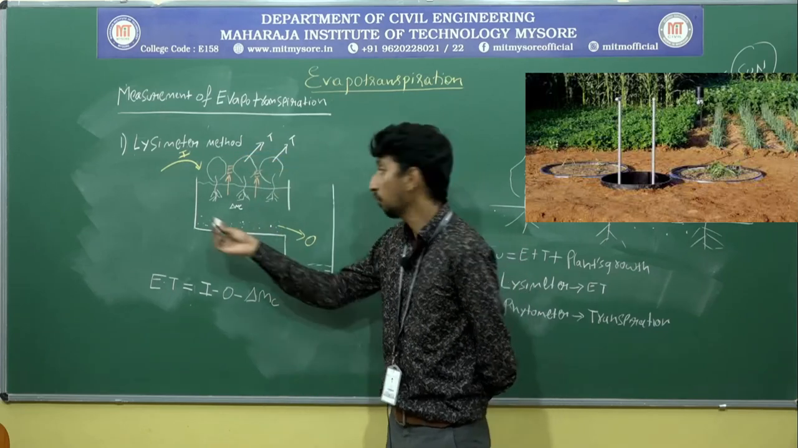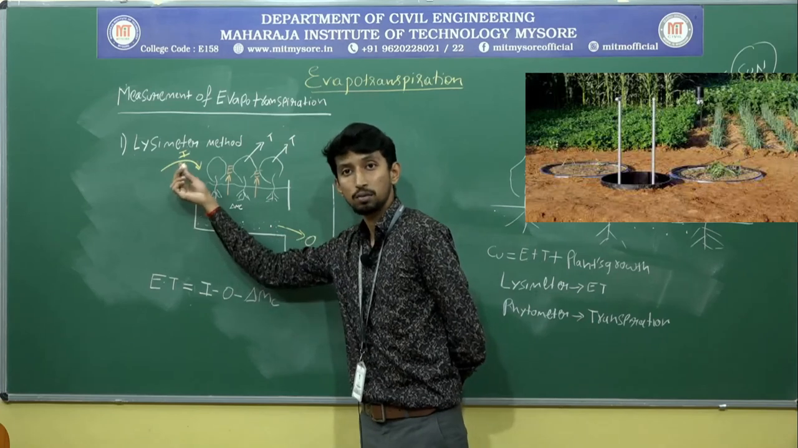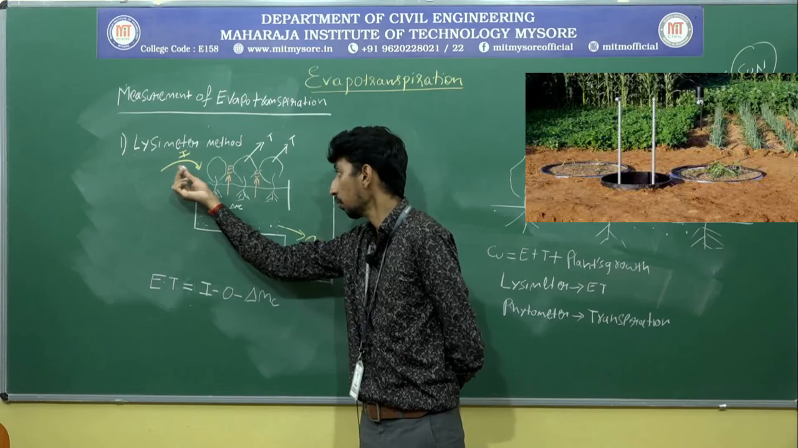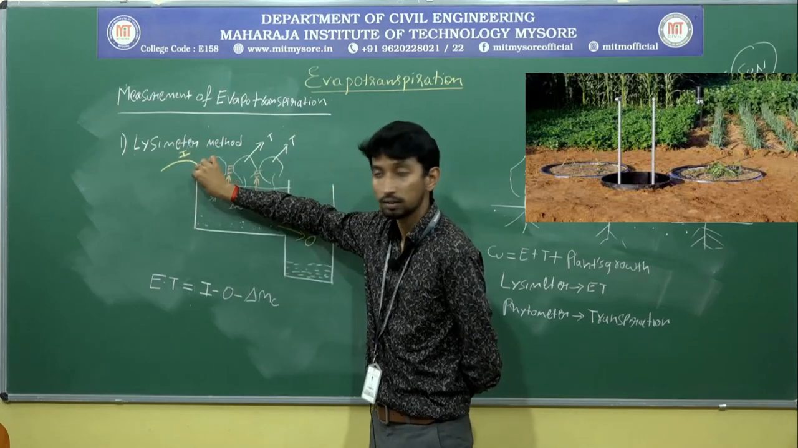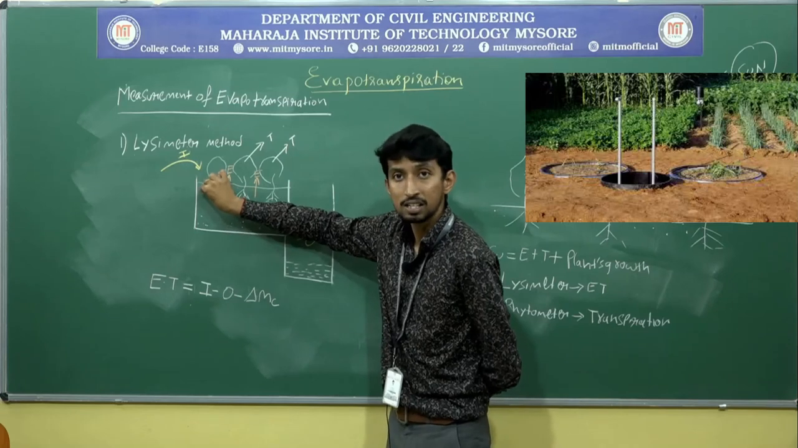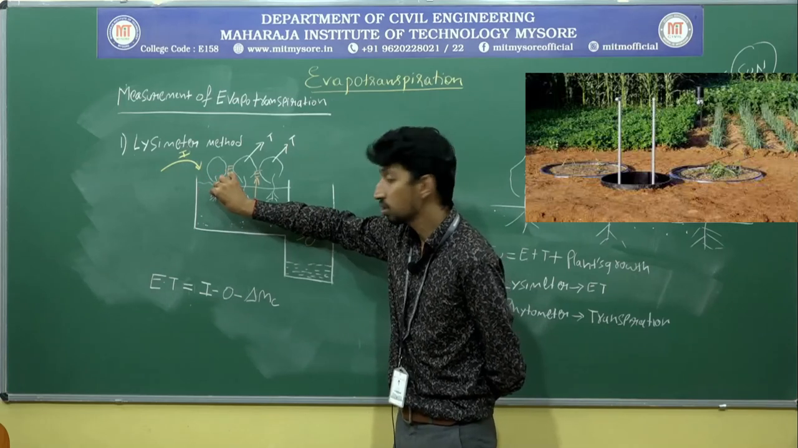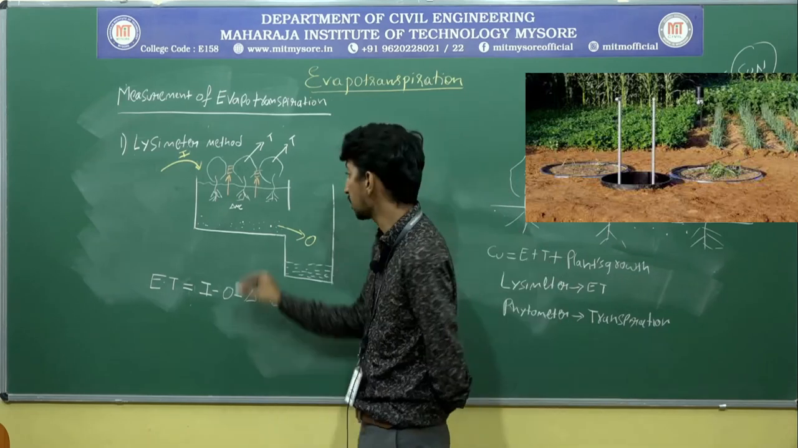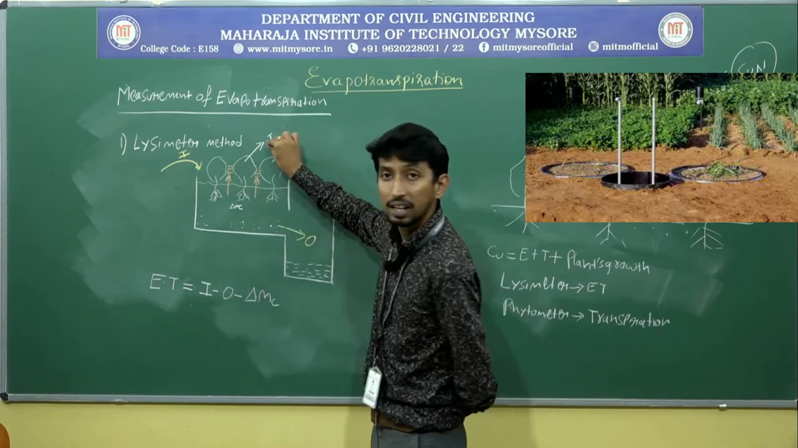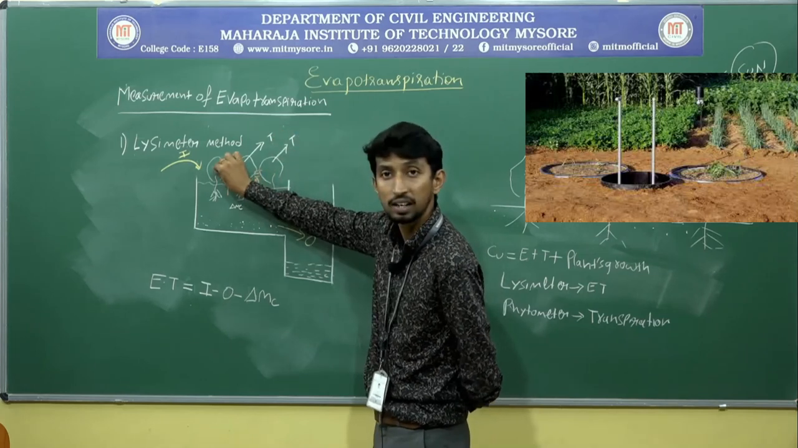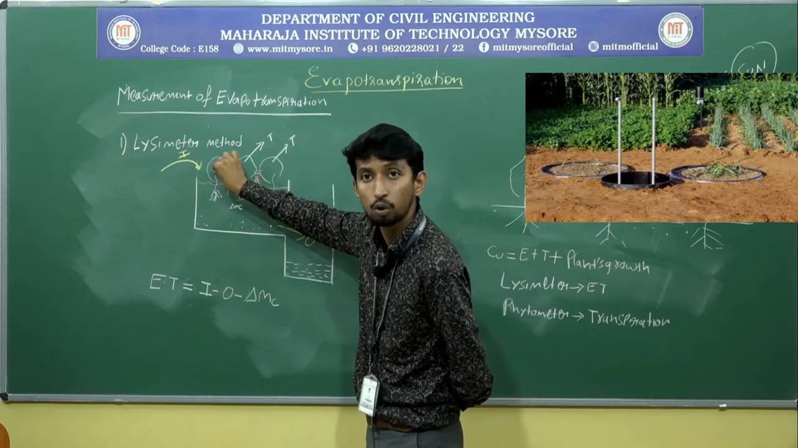Once we grow the plant, we need to supply water. The supplying of water is nothing but the inflow. Once you supply the water, it is absorbed by the soil and by the roots of the plants. When the water is absorbed by the roots, some amount will get transpired, and some amount will get utilized for the growth of the plant.